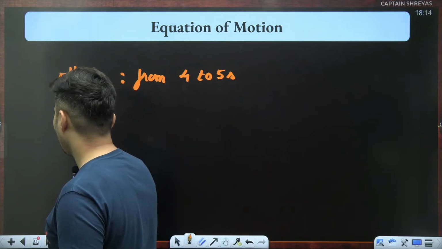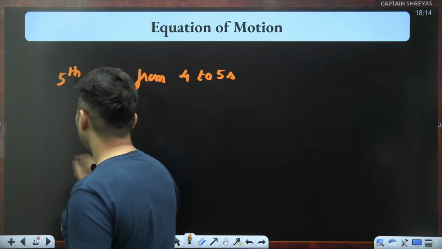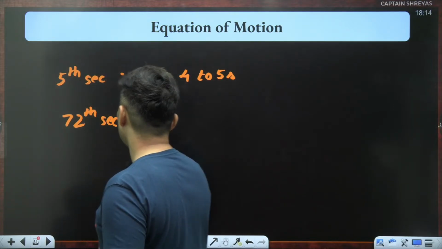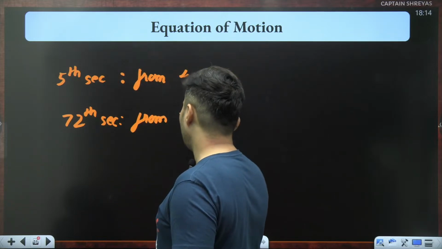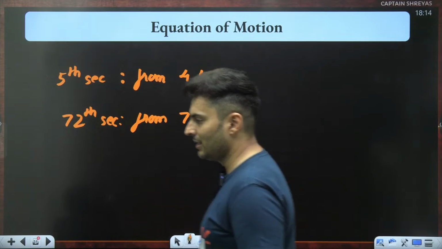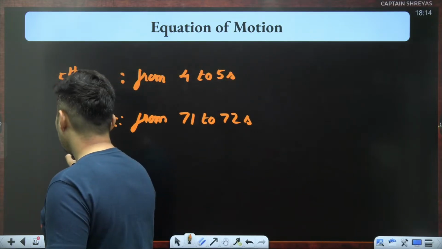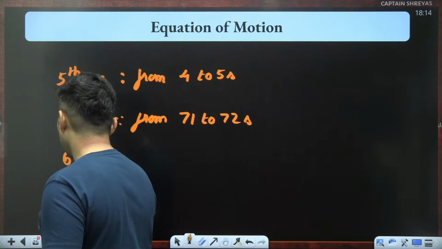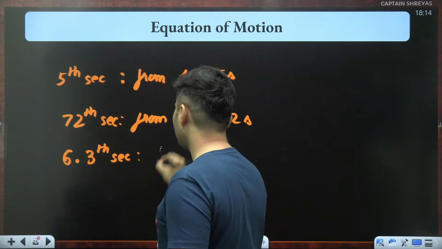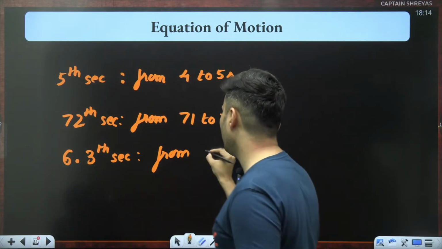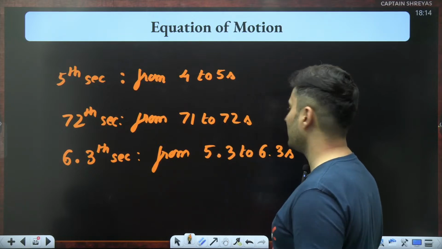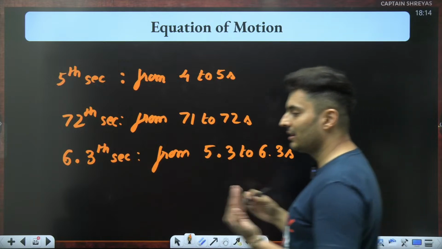Similarly, if I say for example 72nd second, it means from 71 to 72, the previous second. Similarly, if I say 6.3th second, it means take 1 second before that, 5.3 to 6.3 seconds. That is the meaning of nth second.